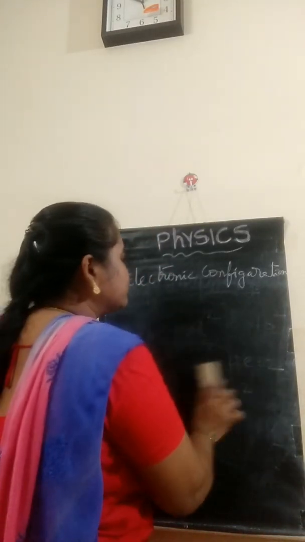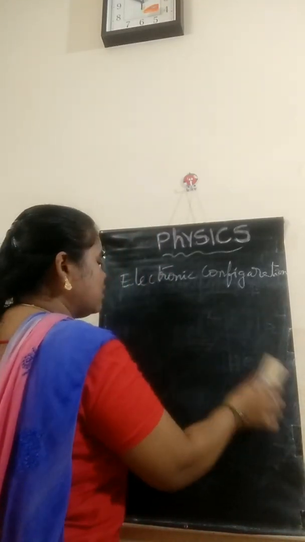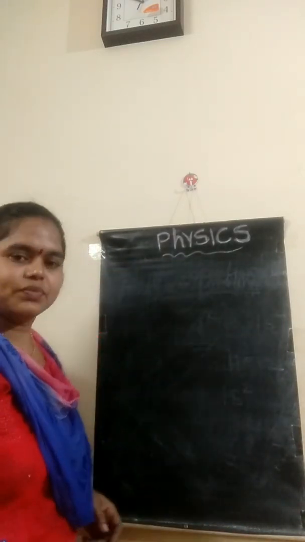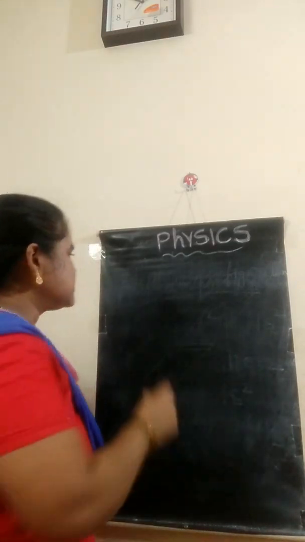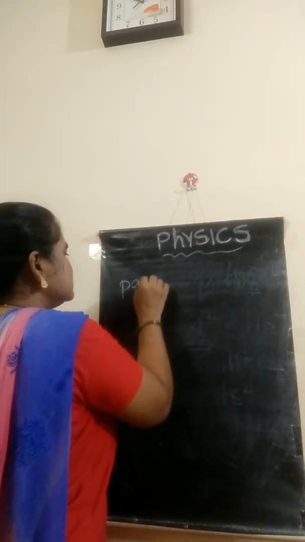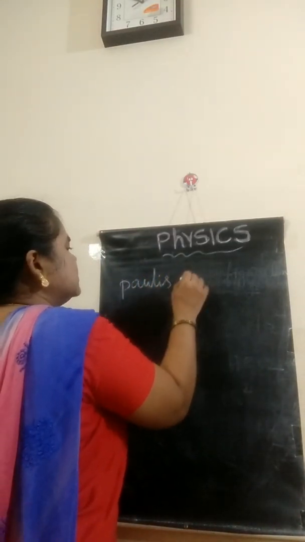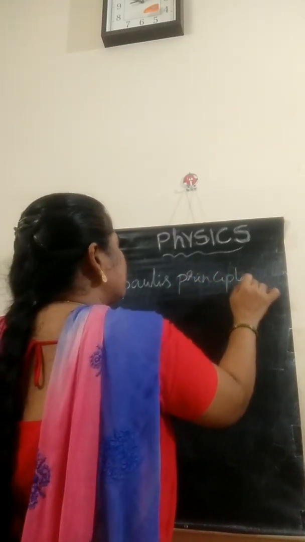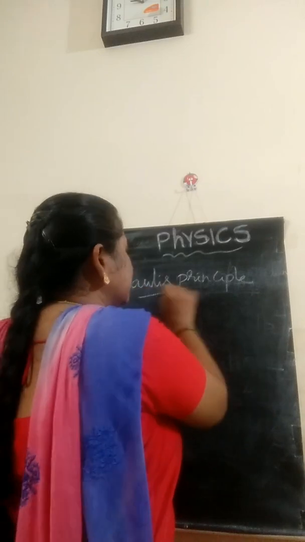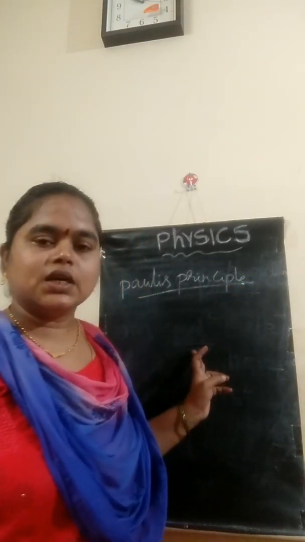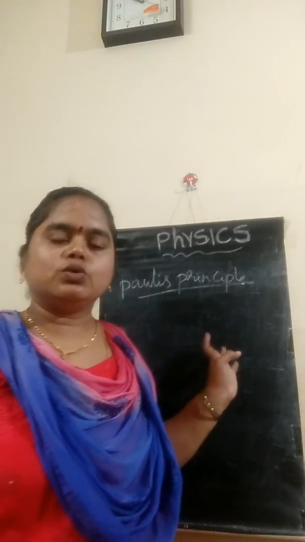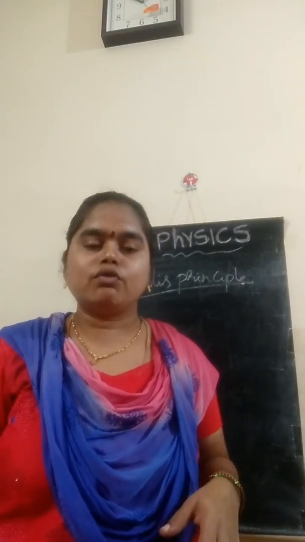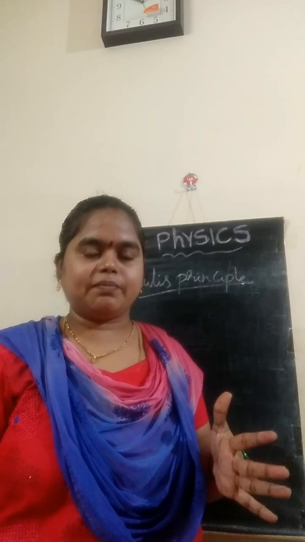Next, to fill these electrons in the orbitals, we have to follow 3 rules. So first rule is Pauli's exclusion principle. What did he state in this? No 2 electrons can have all 4 quantum numbers the same.